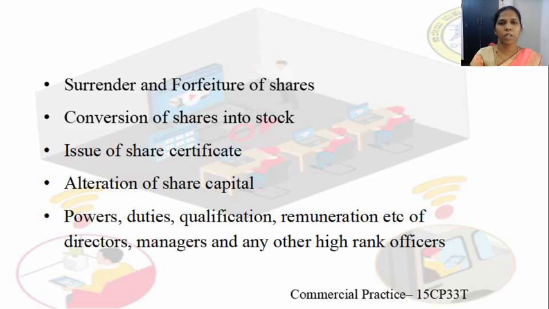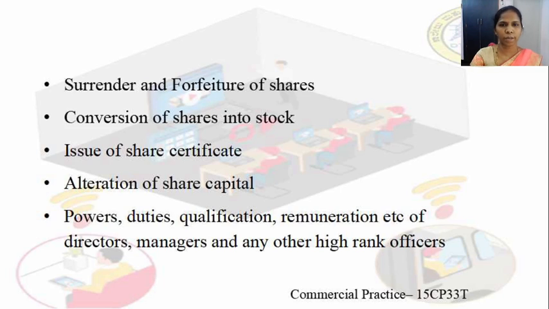Issue of share certificate. After completion of the allotment of shares, the company has to issue the share certificate to the concerned shareholders. The provisions and the procedure relating to the issue of share certificate have to be contained in the articles of association.